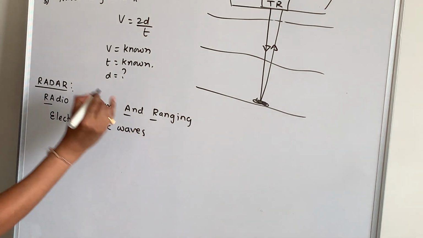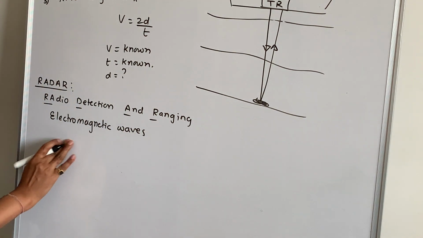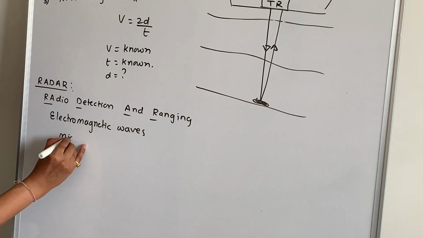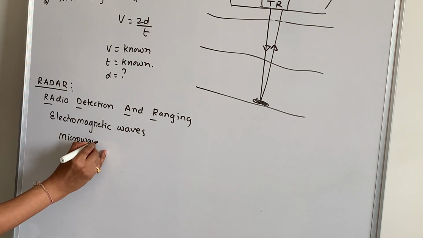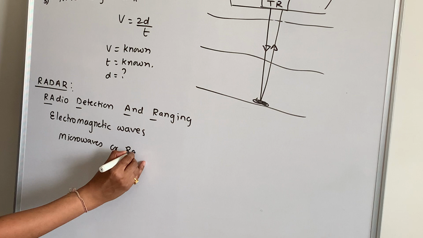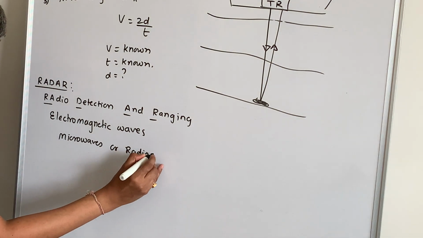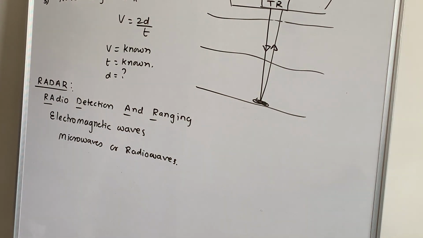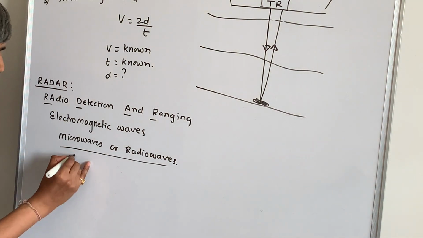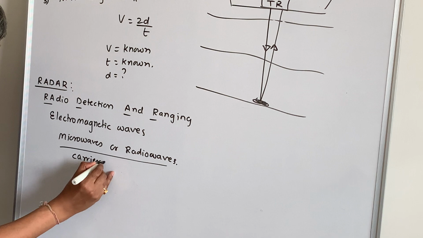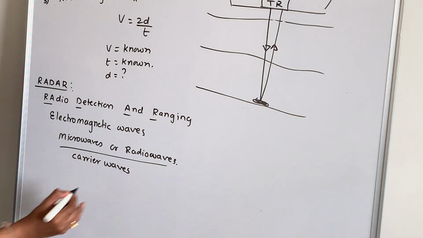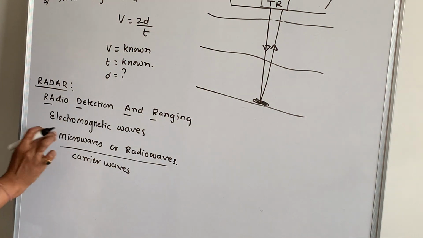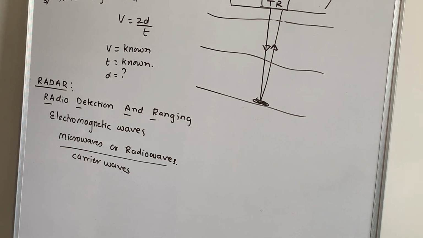Basically, we are using either microwaves or radio waves to send signals. These waves are called carrier waves, which are used to carry signals from one point to another.